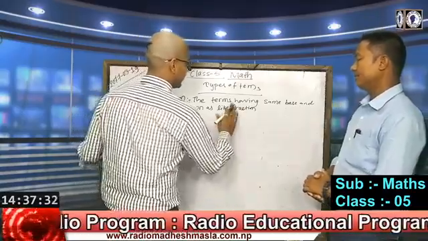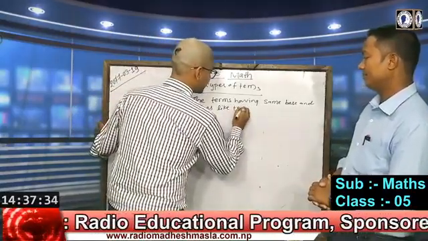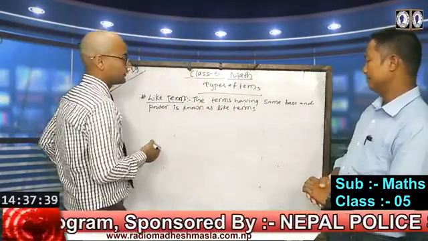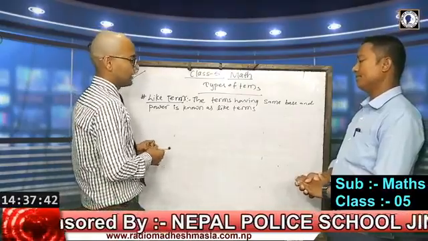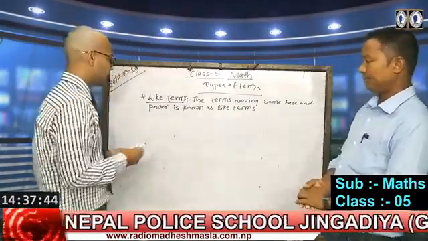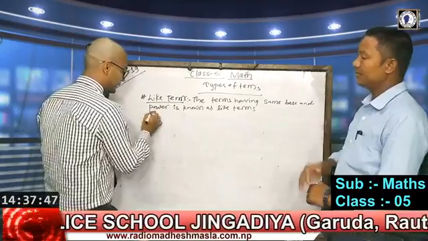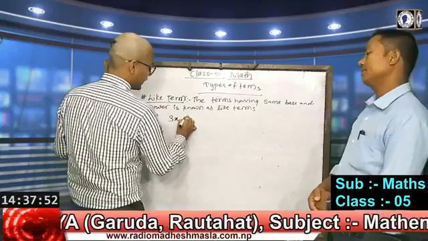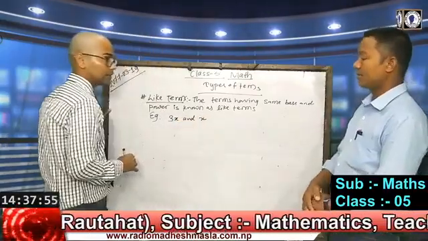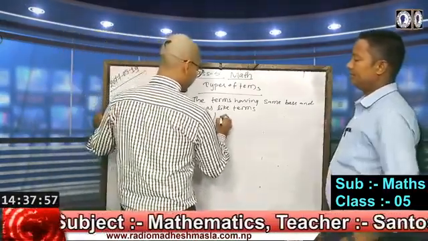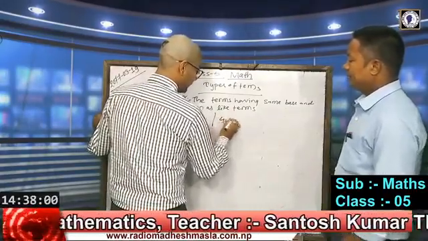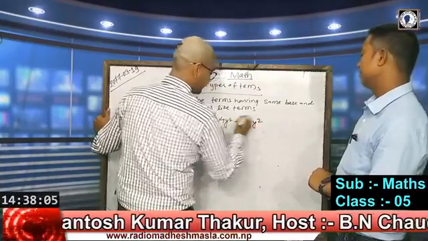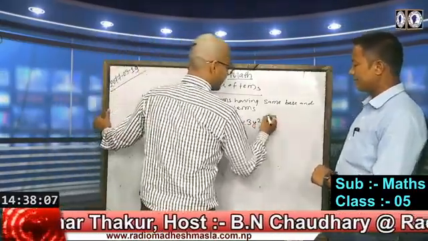Like terms. The terms having the same base and power are known as like terms. Suppose we are given some examples: 3x and x. In the same way, we have 4y square and 3y square. Let's take another example also.